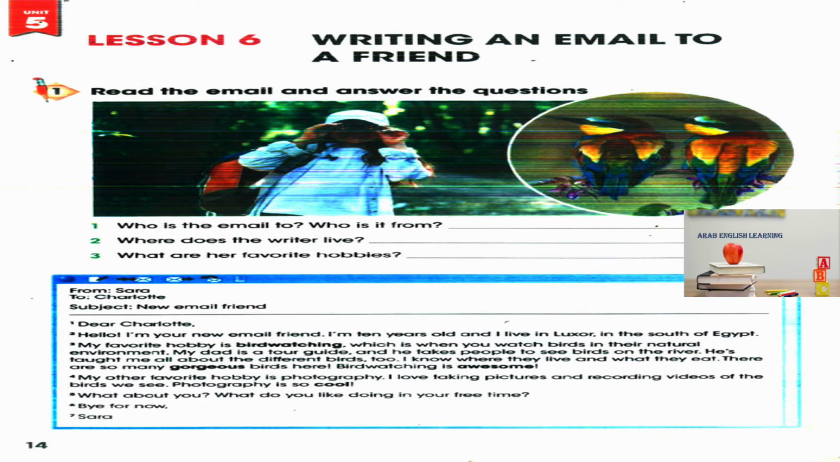Page 14, Lesson 6, Writing an email to a friend. Exercise 1, read the email and answer the questions. This is the email. First you have to write from who to who and the subject, what the email is about. It's from Sarah to Charlotte. The subject is new email friend.